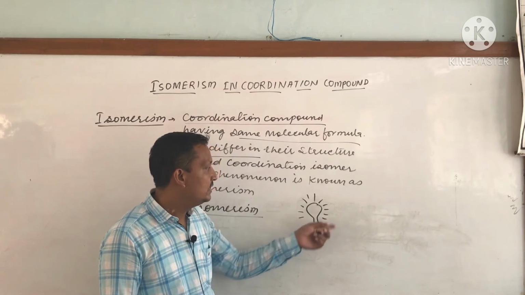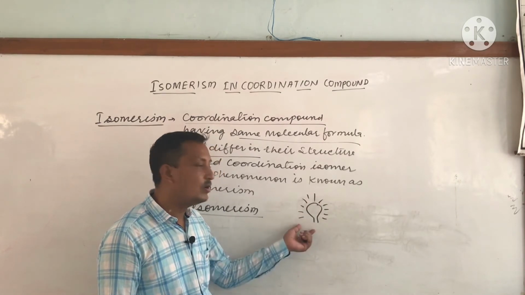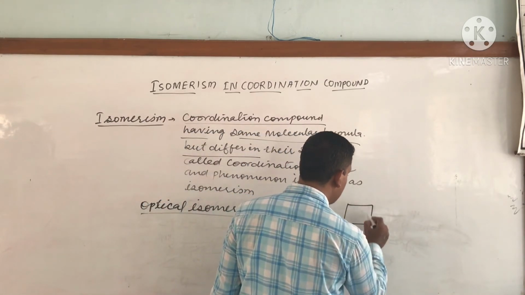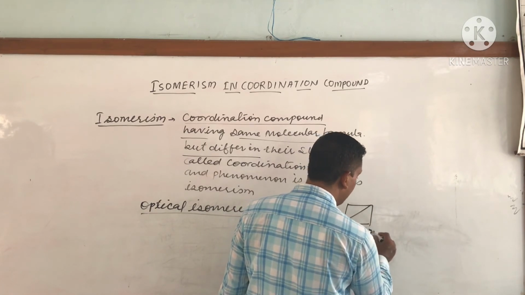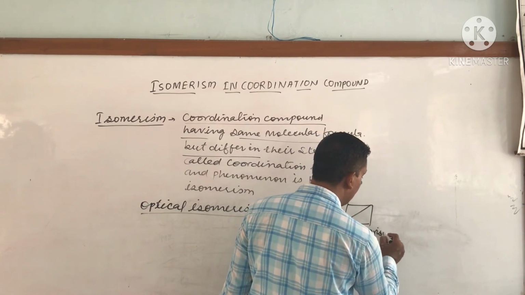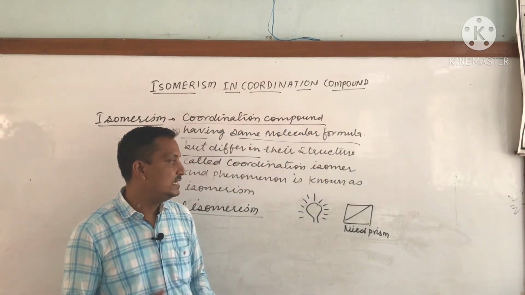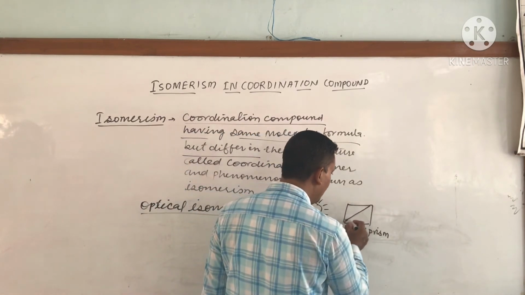Whenever these rays pass through a specific type of prism, called a Nicol prism, and what is the Nicol prism? It's just like two glass prisms stuck with glue.